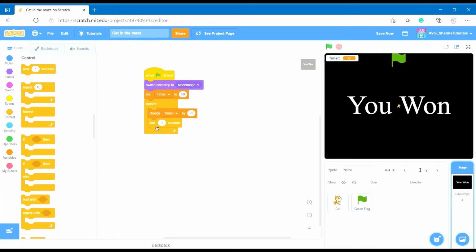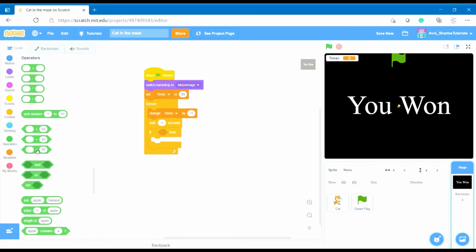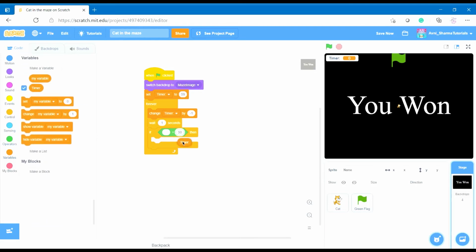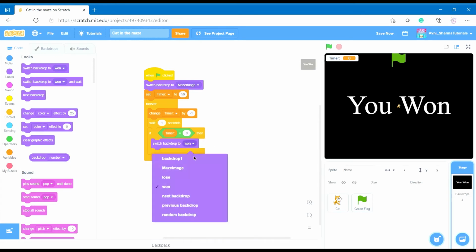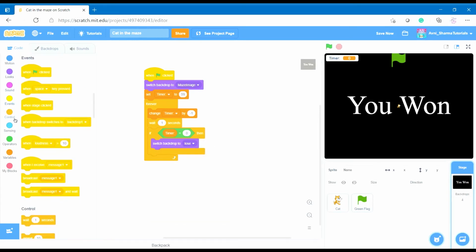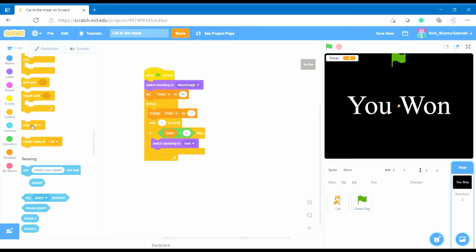And we will put an if block and say operators, equals, the variable timer equals 0, switch backdrop to backdrop lose and say that we will stop all the game.